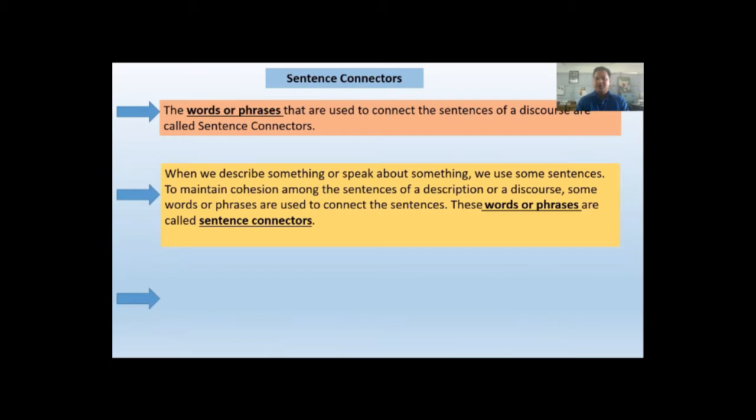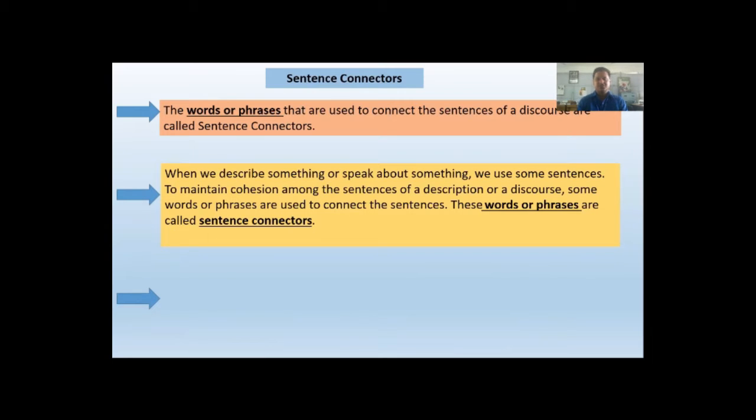So when you describe something, talk about something, speak about something, or write something, certainly we use some sentences. These words or phrases are called sentence connectors.